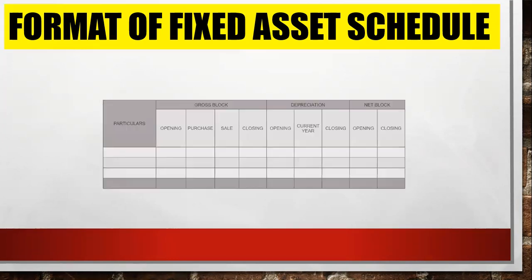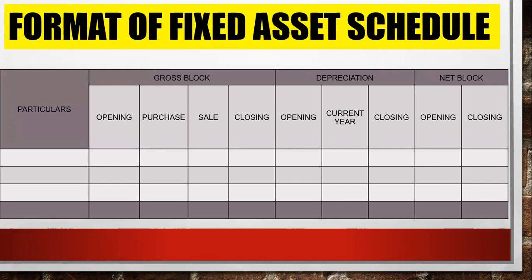So this is the format you can see. In particulars, you can write your assets, how many assets there are, for example machinery, furniture, building. You can write them one by one. There are three parts: gross block, depreciation, and net block. In gross block, there is opening balance, purchases, sales, and closing.